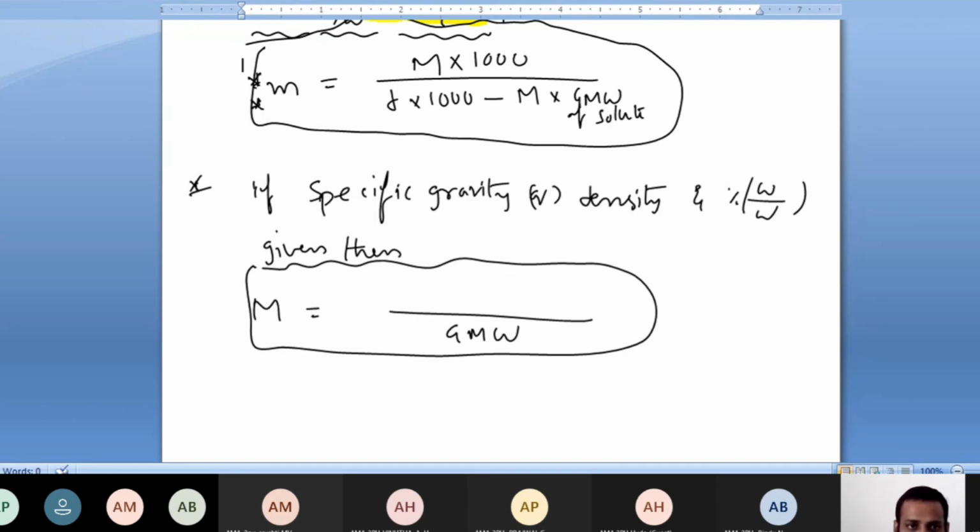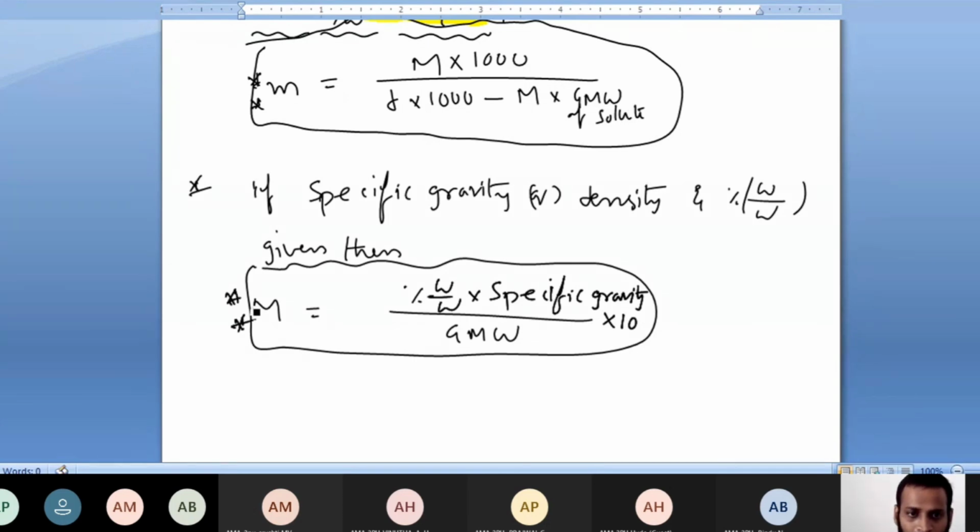First I write percentage weight by weight into specific gravity. Percentage weight by weight into specific gravity into 10 by gram molecular weight. This is the most important relation, molarity relation.